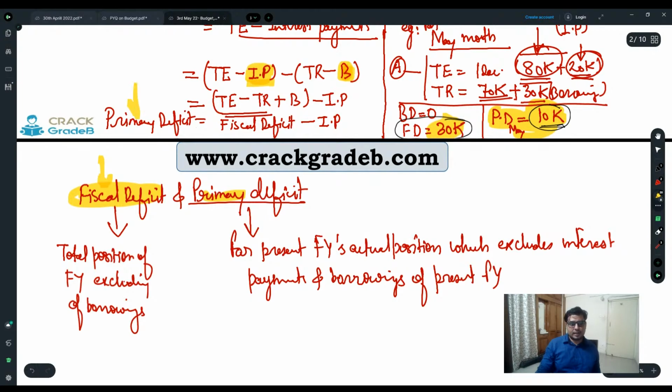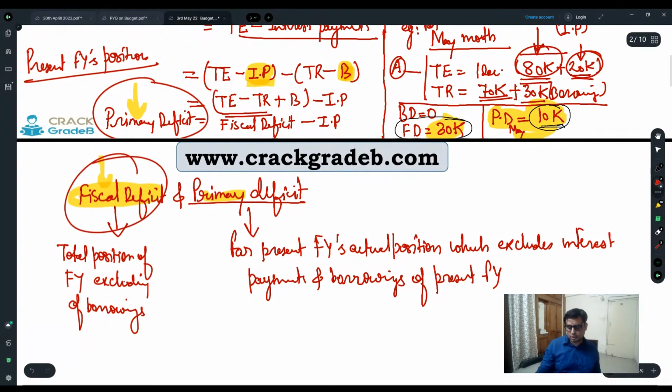So primary deficit is showing the present financial year's position, whereas fiscal deficit is showing your overall position. Okay, so this is how this thing is going to be done.